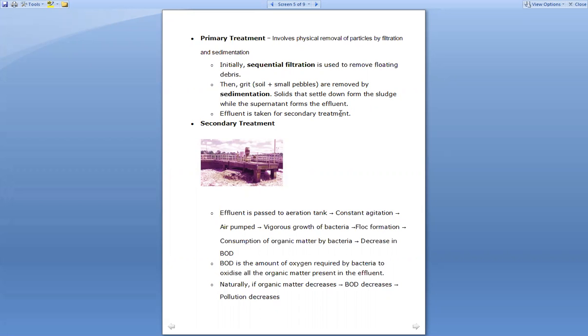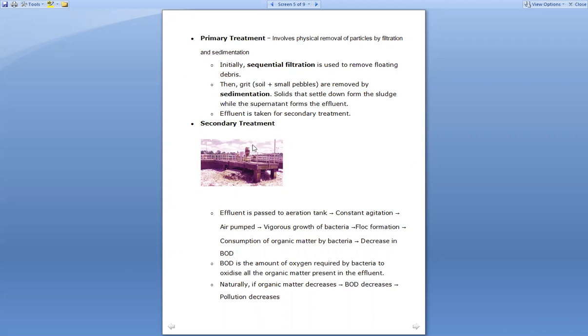So now two things are formed. The upper portion contains only the effluent, that is the liquid portion, the sewage water. And whatever solid portion is there, that has all settled down, which is said to be the sludge. So two things are formed in the sedimentation. The upper watery region is said to be the effluent, and the lower portion which is settled at the downward side is known as sludge. So this much you have to write in the primary treatment.